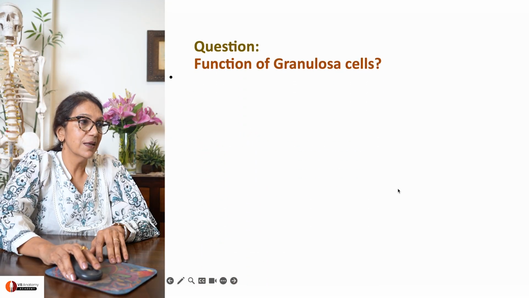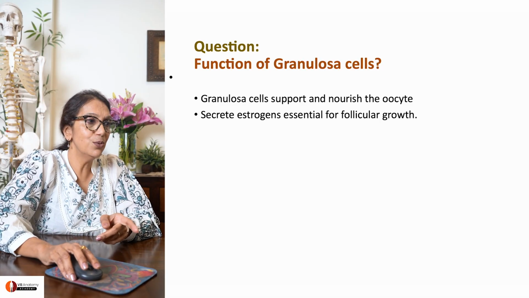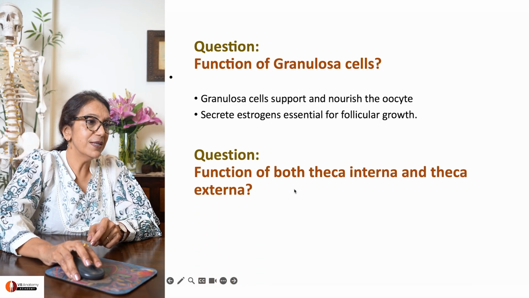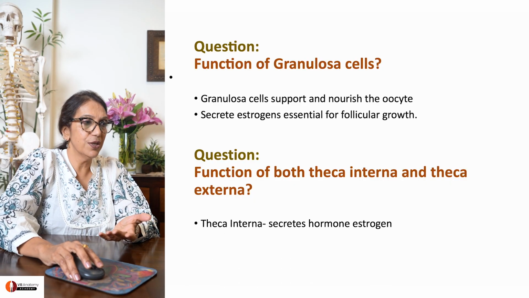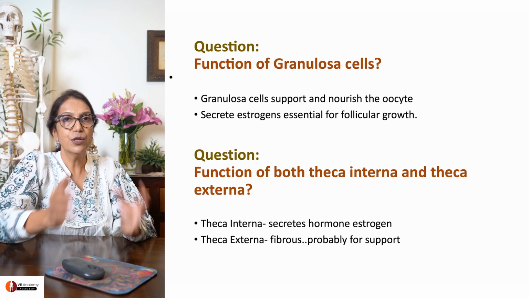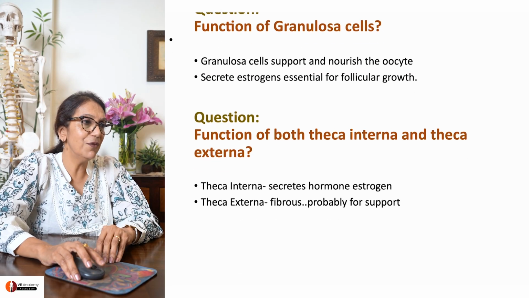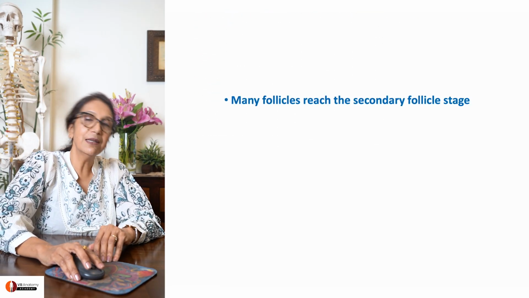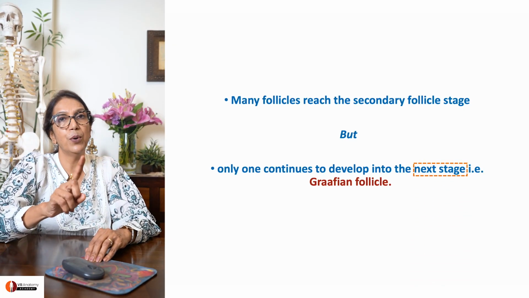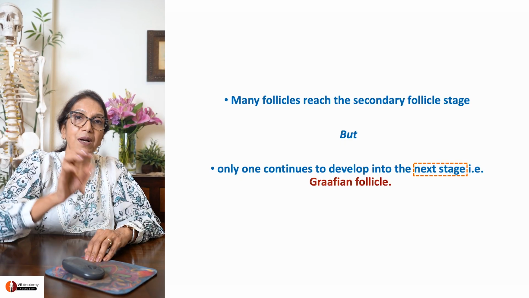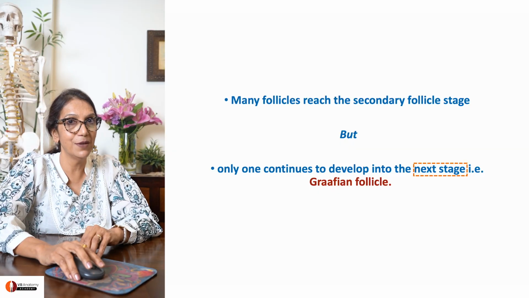Now what is the function of granulosa cells? Granulosa cells support and nourish the oocyte and secrete estrogen. What is the function of theca interna and externa cells? Theca interna again secretes estrogen. Externa is probably for support. So remember, from the outside there is this theca folliculi supporting the follicle. Many follicles reach the secondary follicle stage, but only one is called upon to go into the next stage to form a Graafian follicle. Remember, I mean one between the two ovaries, not in each ovary individually.